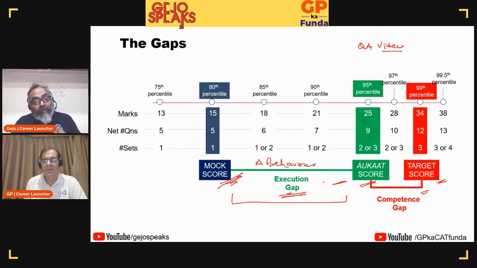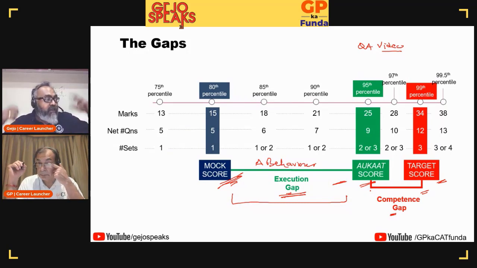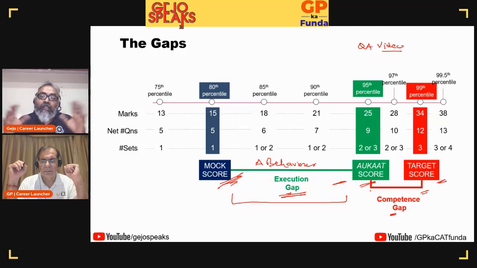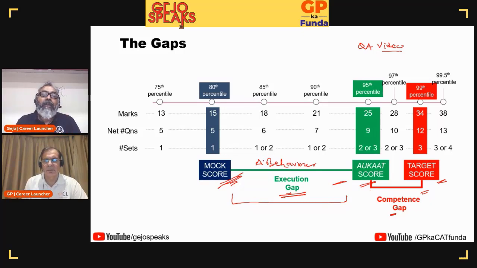And then the other one: whatever I do, with the time that I have, this is the score that I can get. But if I want to move to the target score, then I have to build my competence. For example, I need to know how to solve games and tournaments, a section that I don't know, or set theory as a set that I don't know. So this is important when it comes to analysis. Your starting point, like in QA, is to first understand where you would be if you had the time, and this must be done without looking at the solution.